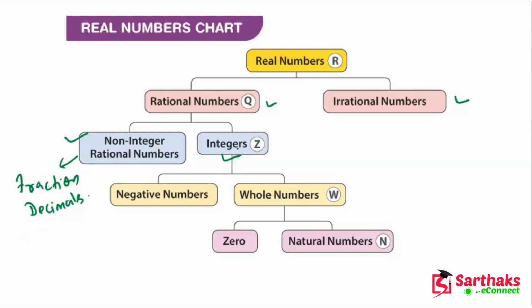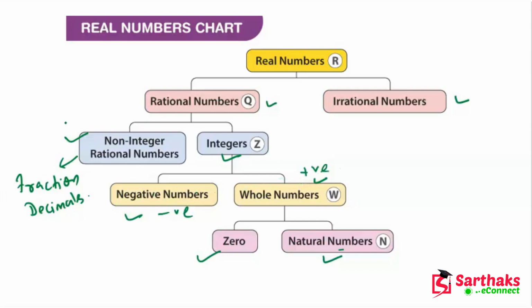Integers are also divided into two types, negative numbers and whole numbers. Whole numbers are also divided into two parts, which are 0 and natural numbers. So here are negative integers and here are positive integers. I hope you understand these things.